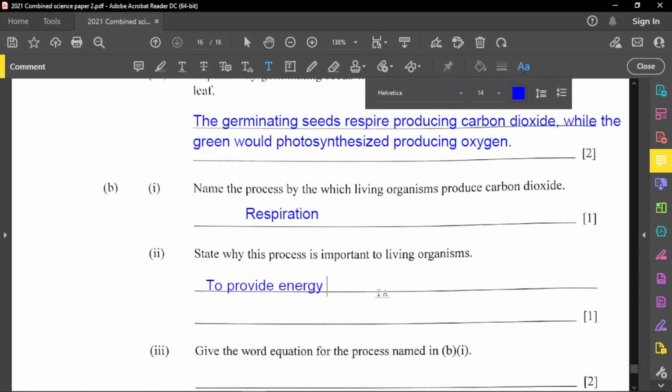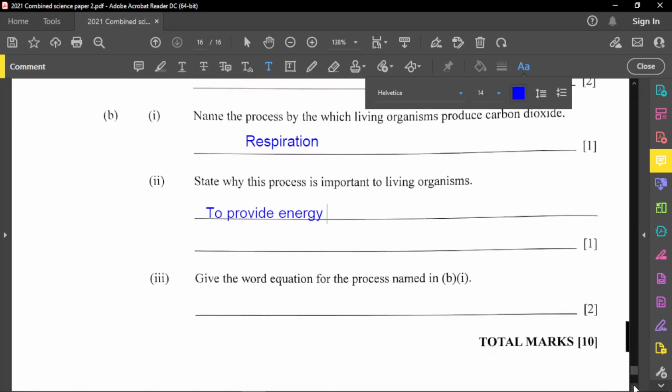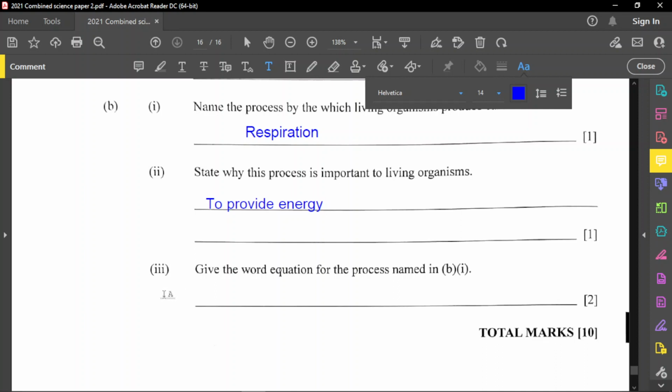All right, the next part is to give a word equation for the process named in B1. So what's the process? Respiration. And in words, you also need to know the chemical balanced equation as well. So let's start right over here. We need glucose to respire, so glucose reacts with oxygen. The oxygen and glucose react together to produce carbon dioxide. And also what we're going to get as a result is water and also some energy. The energy that we're going to get here is ATP.